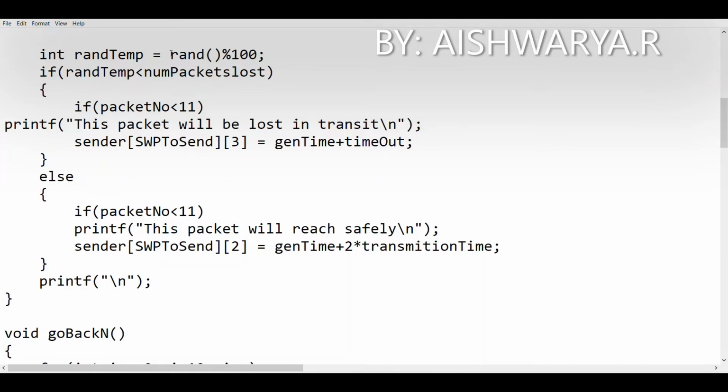If the random temp is greater than the number of packets lost, then we'll go to the else block. Here we again check if the packet number is lesser than 11, then we print that this packet will reach safely, and then at the index number 2 we store the information generation time plus 2 into transmission time, as I said earlier. 2 into transmission time because one is from the sender to the receiver, other one is from the receiver to the sender time. We store this into the index number 2, and 3 will be 0.